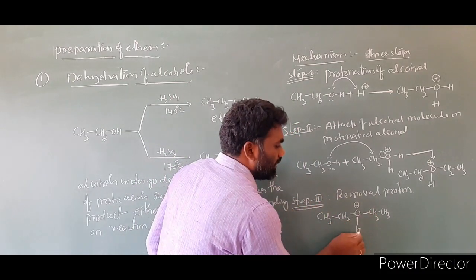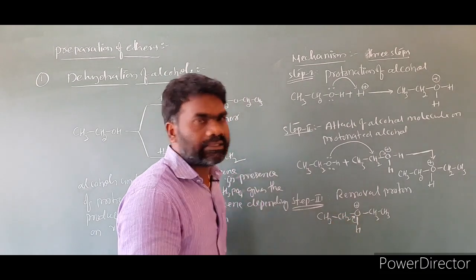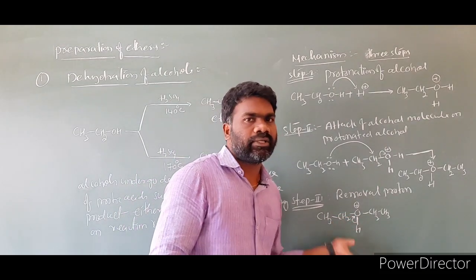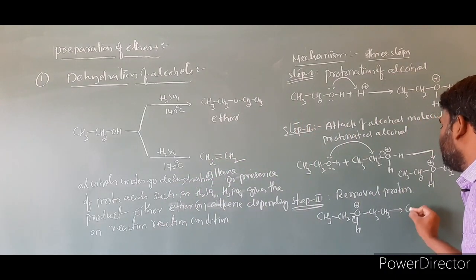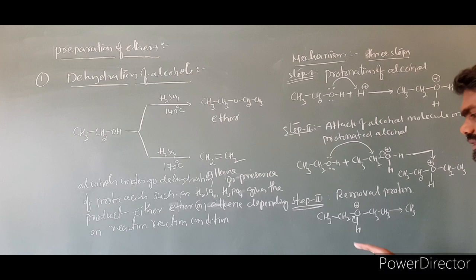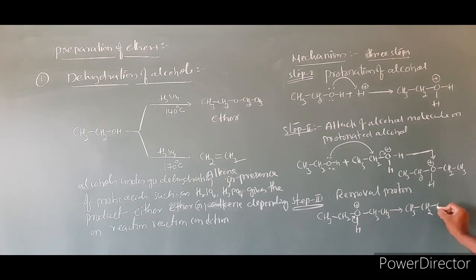This bond between the hydrogen and oxygen is moving towards oxygen. As a result, this bond undergoes cleavage. H plus will come outside. Then the product is CH3, CH2, then oxygen, then CH2, CH3.